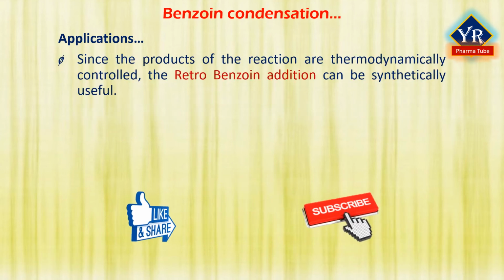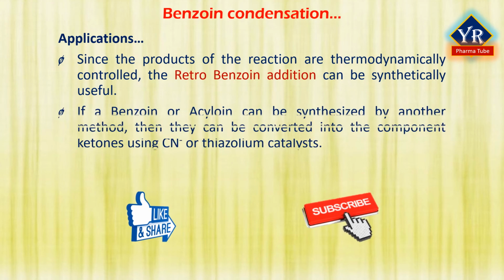Since the products of the reaction are thermodynamically controlled, the retro-benzoin addition can be synthetically useful. If a benzoin or acyloin can be synthesized by another method, then they can be converted into the component ketones using cyanide or thiazolium catalyst. The reaction mechanism is the same as above, but it occurs in the reverse direction. This can allow the access of ketones otherwise difficult to produce.